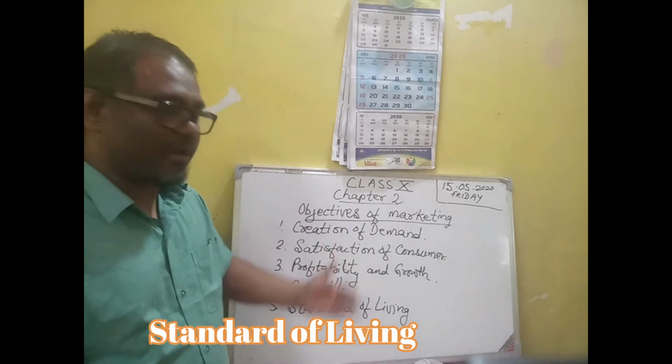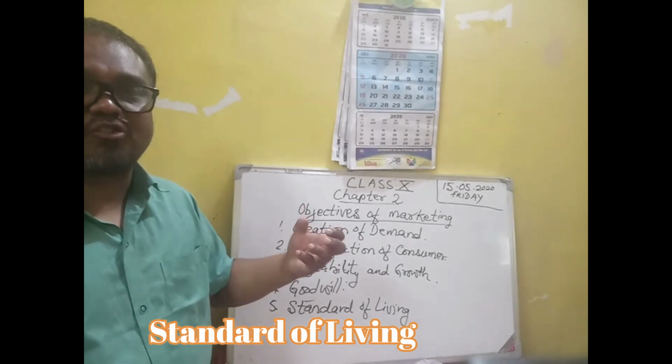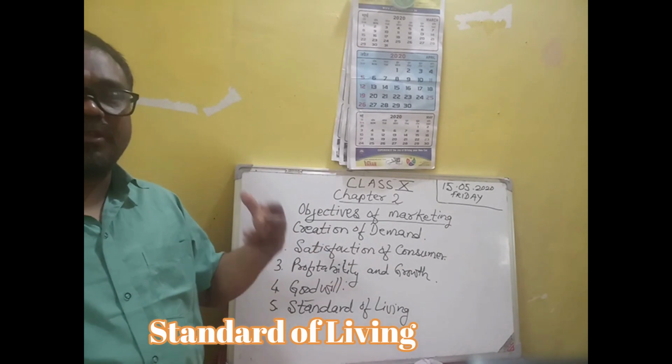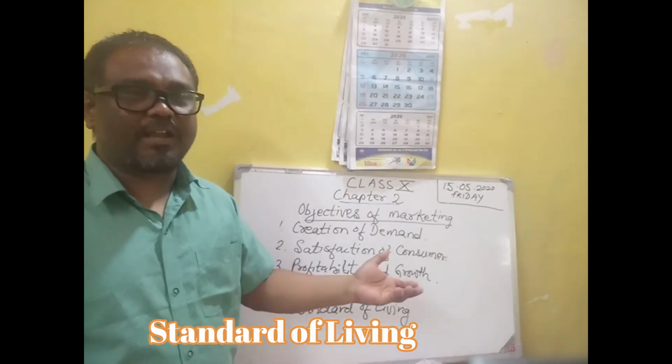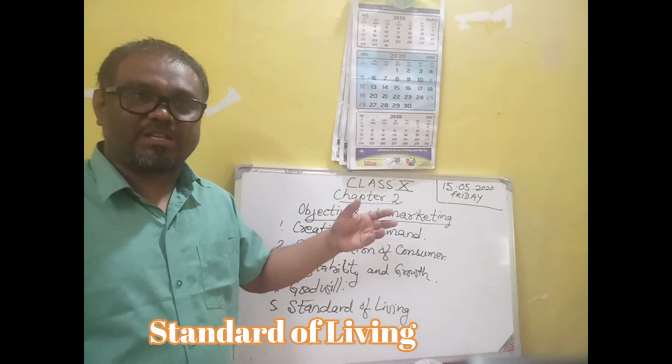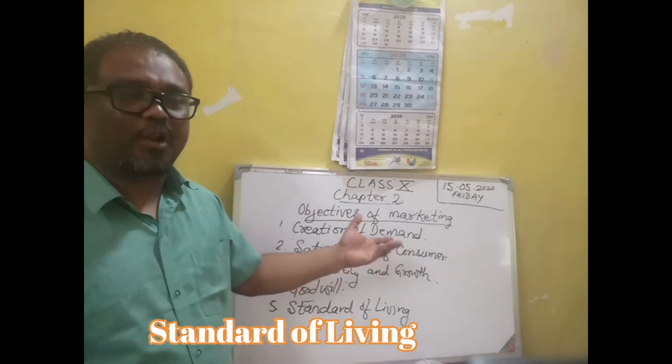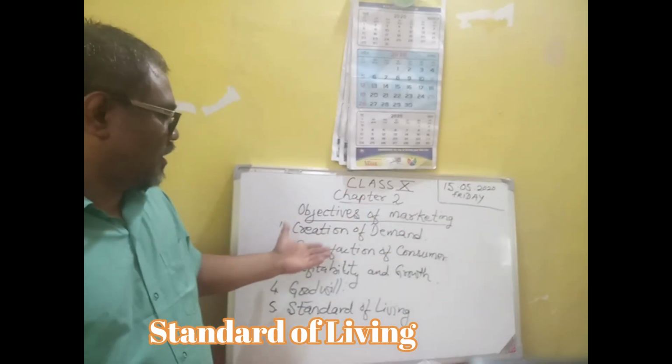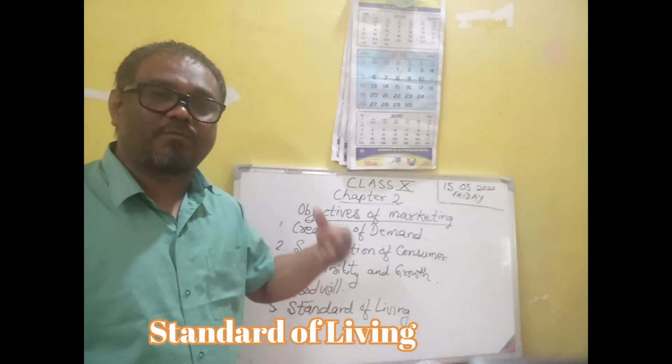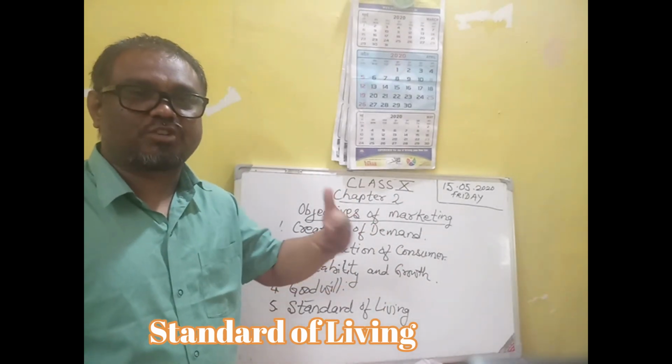So these are the objectives of marketing: creation of demand. The main motive of marketing is to create demand by advertising, by making the goods popular in the market, through advertising and publicity. Satisfaction of the consumer: the primary objective of business is to satisfy the consumer.